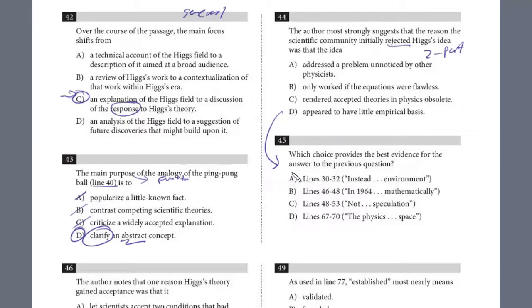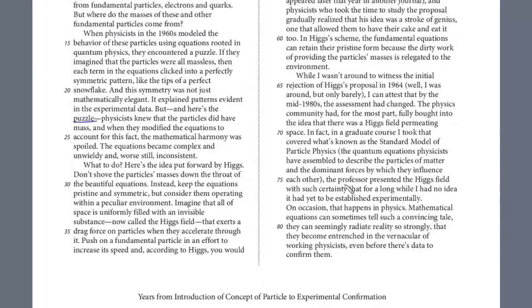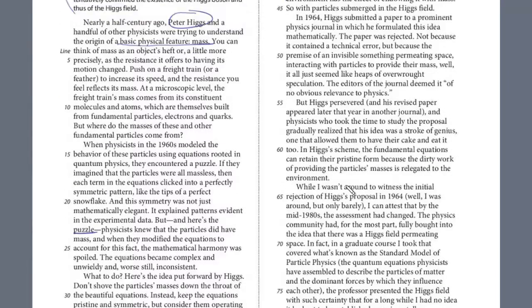And we know that the evidence is bound between 30 and 70. So we're just looking for evidence when it was rejected and why. And so again, you try these on your own, but you're looking for some evidence between 30 and 70 that it was rejected. And so let's take a look here.